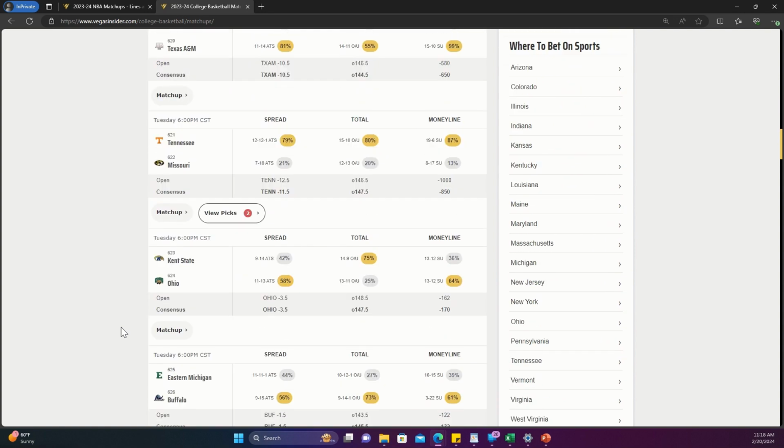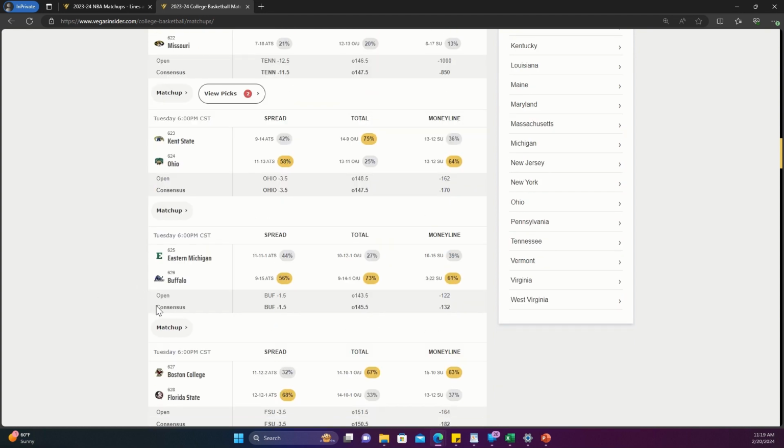We have Kent State, Ohio, where 75% of the public bettors really liked the over. It opened up at 148. Again, people jumped all over the over, and then they moved down 1 point, making the over look like a really, really good bet. And people are going to think it's a steal. They're going to want to put even more money on this. So it's clear reverse line movement. Go with the under.